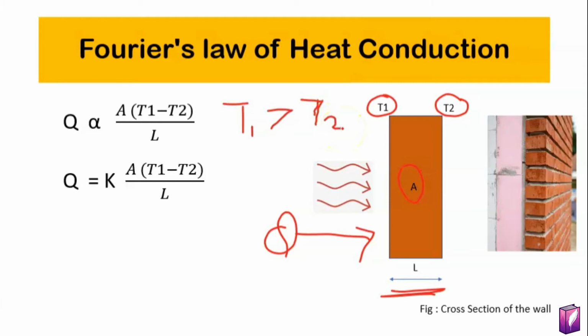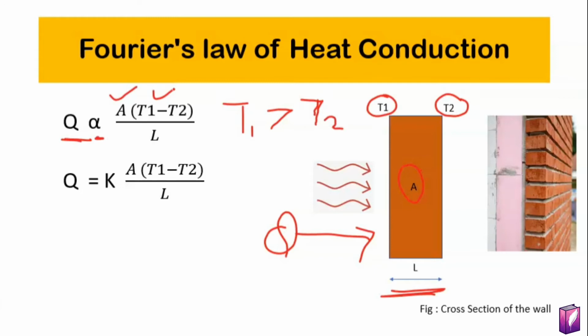So, Fourier observed that heat transfer Q is directly proportional to area and temperature difference. This means that if area increases, heat transfer increases, and if temperature difference increases, heat transfer increases, and vice versa.